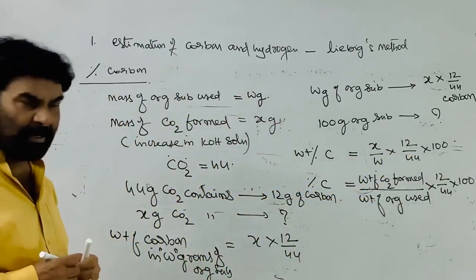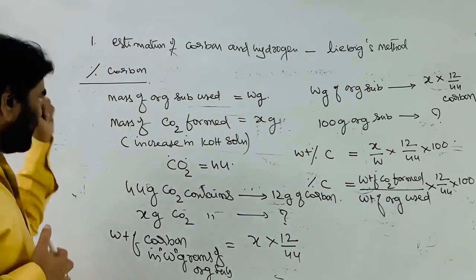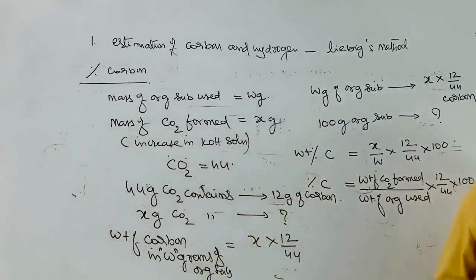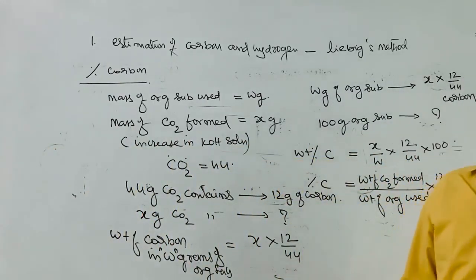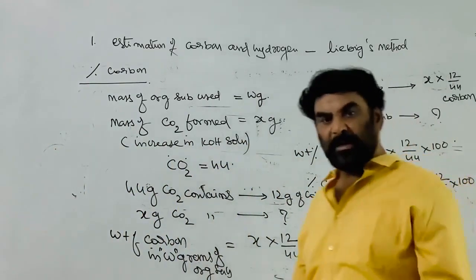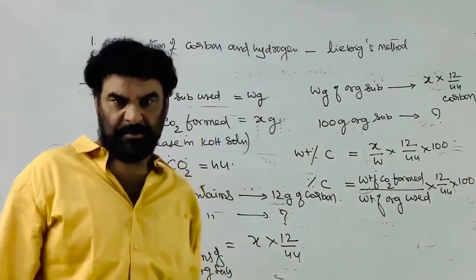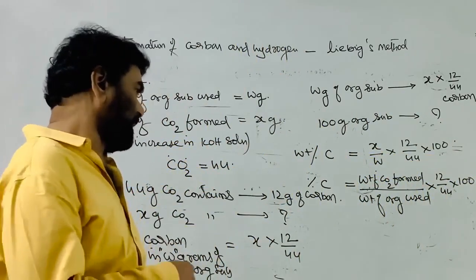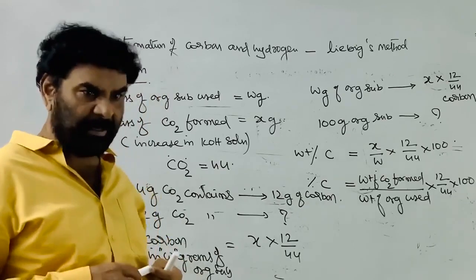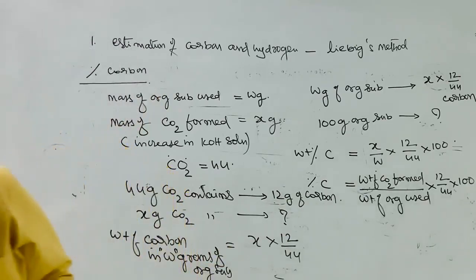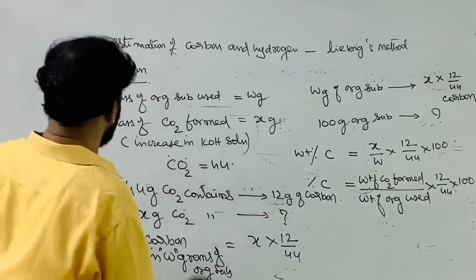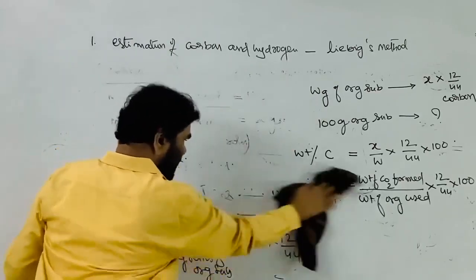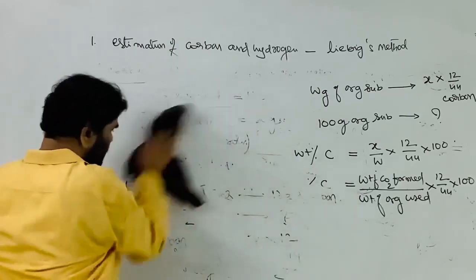So in this procedure we are assuming that the entire carbon present in the W grams is converted into carbon dioxide, and the entire carbon dioxide is absorbed by the KOH solution. The increase in the weight of the KOH solution is equal to the weight of the carbon dioxide. This is the procedure to calculate the percentage of carbon in the given organic compound by the combustion method or Liebig's method.